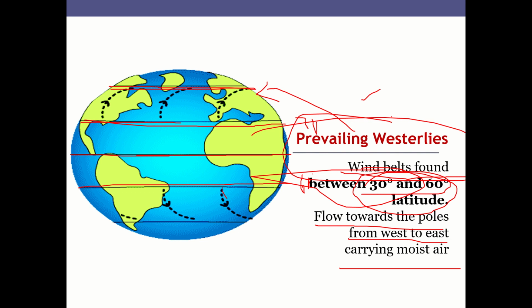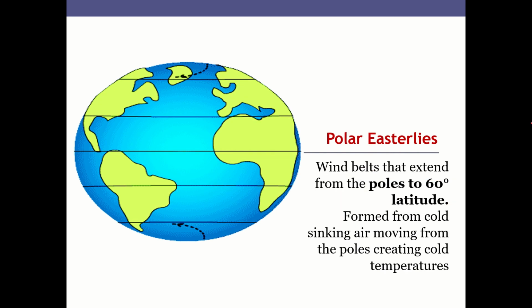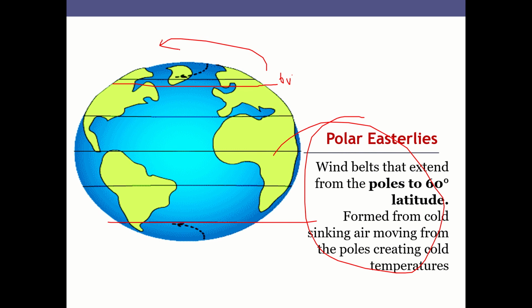This is the third type of wind. And the fourth type of wind is polar easterlies, that is above 60° north and south of the equator. The kind of wind that is experienced there is called polar easterly.